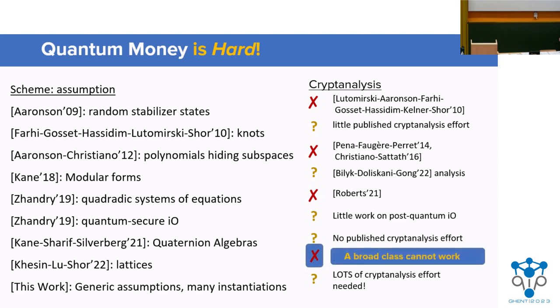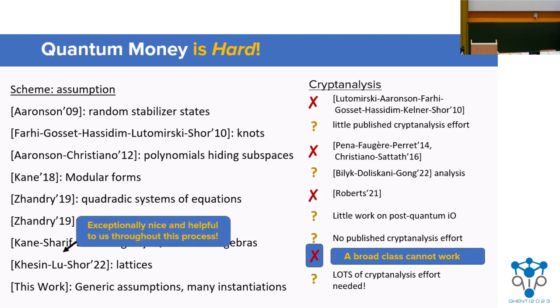We also showed that the recent KLS-22 scheme is unfortunately part of a large class of lattice-based schemes that can't possibly work. And I do want to take a moment here and emphasize that the authors of this KLS-22 work were exceptionally nice and communicative with us throughout this process. And it was really a pleasure talking with them about quantum money, and they really helped us understand their scheme in detail. So I just want to take a moment and thank them.